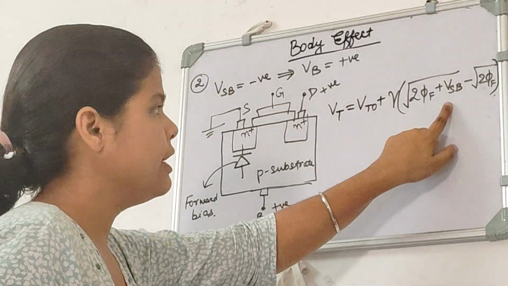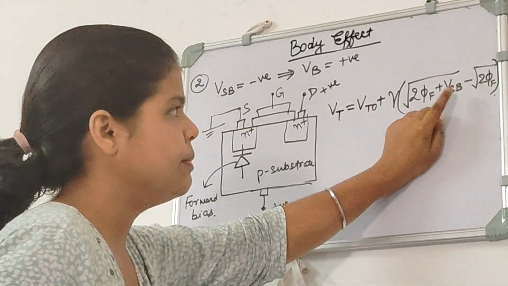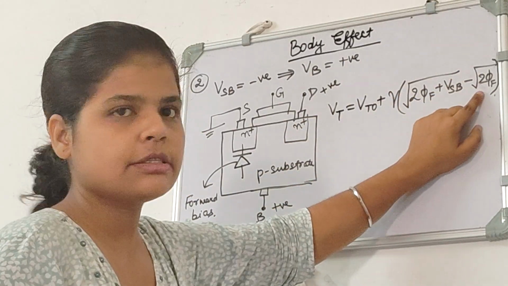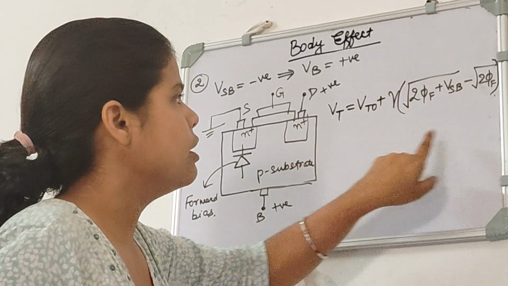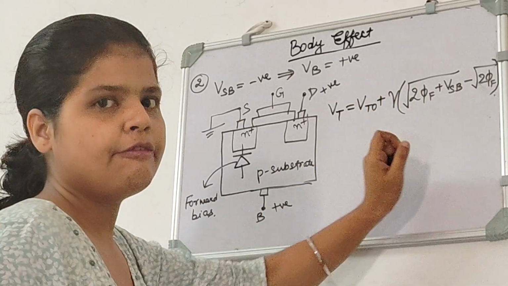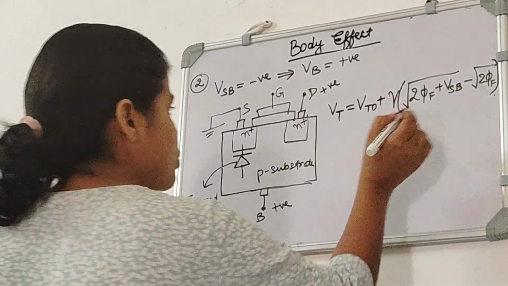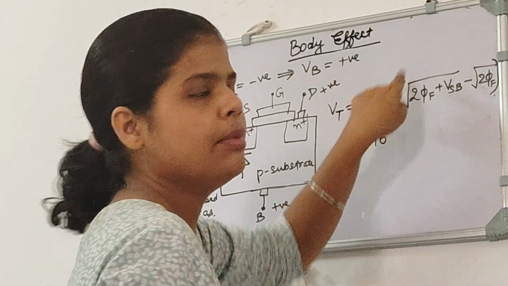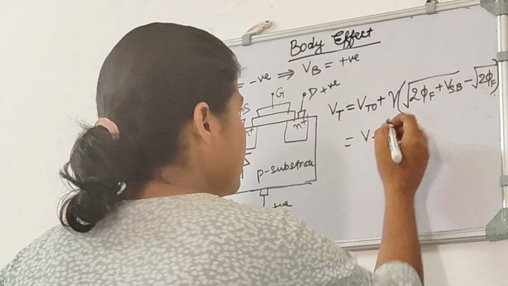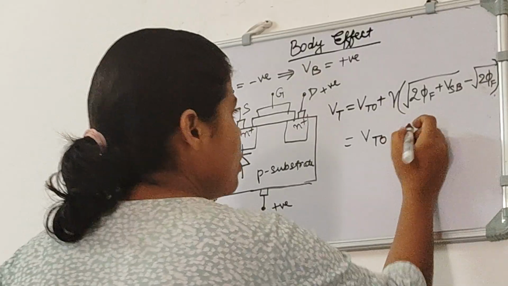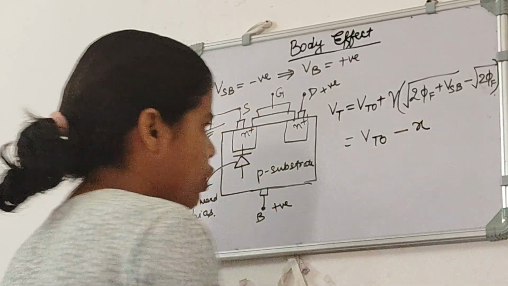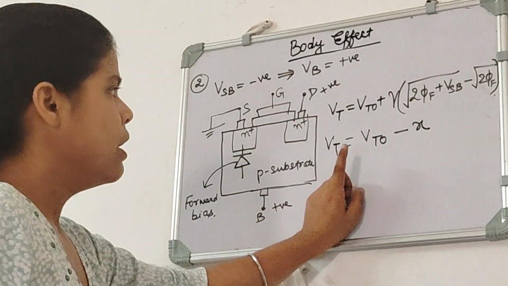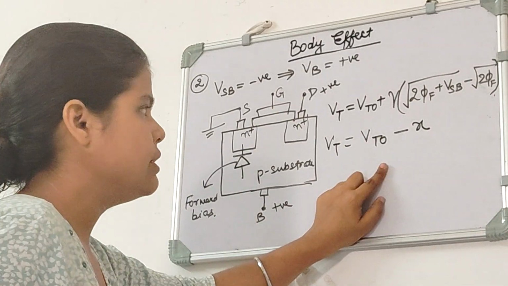So if we put any negative term here in place of Vsb, this term will be less than this. So this whole term will be having minus sign. If we denote this whole term with x, then this will be Vt naught minus x. So here we can clearly see that our Vt has decreased.